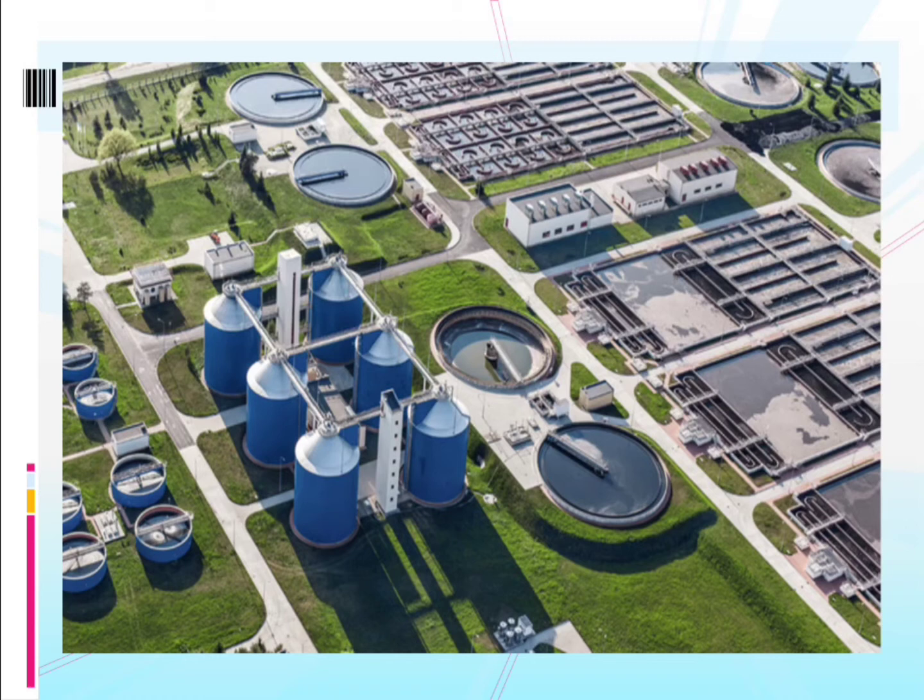Okay, see, we get water to our homes, isn't it, children? From where are we getting it? From the water storage tank, and the water comes from the water treatment plant. So this water treatment plant takes the water from the river and lakes, purifies it and stores it in the water storage tank, and from there we get the water to our houses. Okay, in the water treatment plant all these steps have been taken: filtration, sedimentation, decantation, boiling, and also the chlorination.